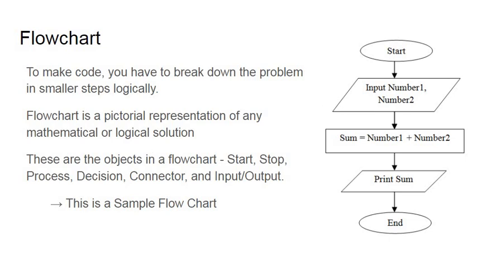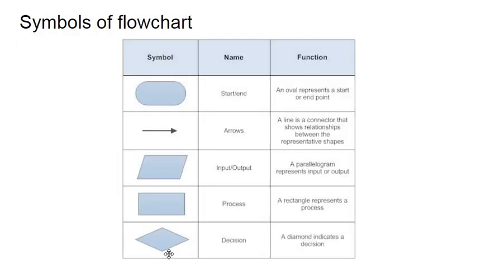And decision, it's not really shown here, but it might be. Decision is this diamond shape, which is like an if or if-then statement. This chart summarizes the elements of the flowchart. Arrows are used to connect things, start or end. I already mentioned all of them. Well, you can read if you want.